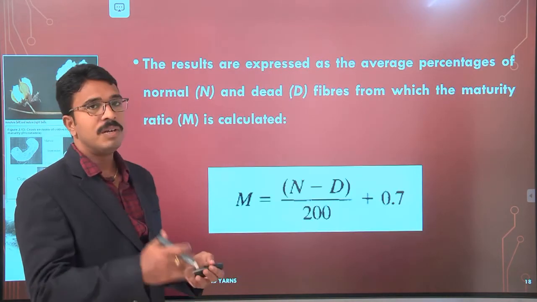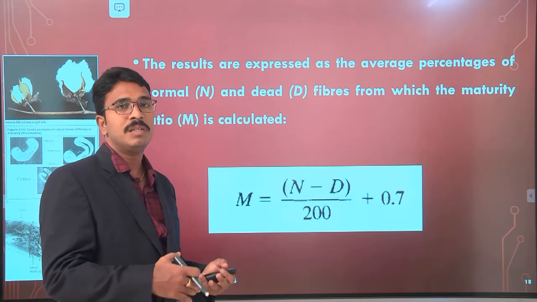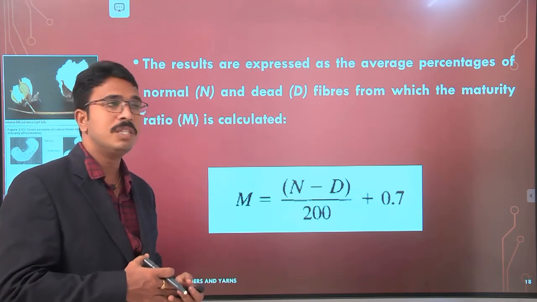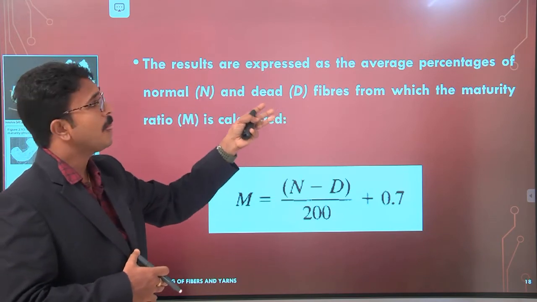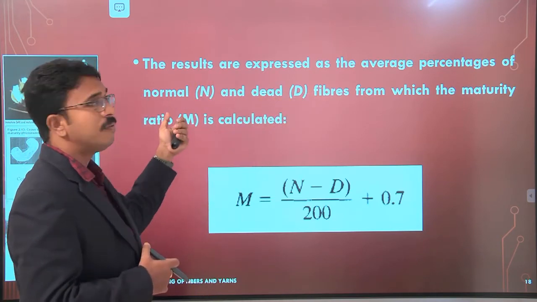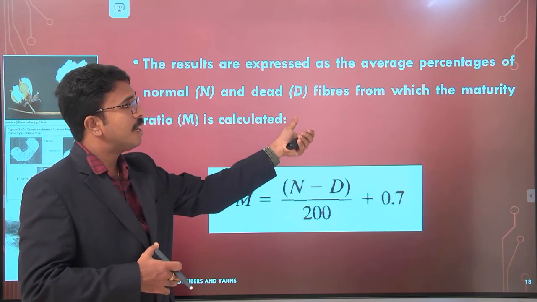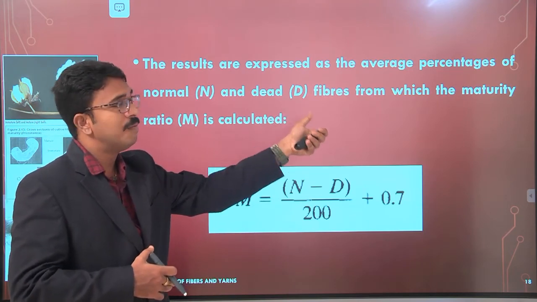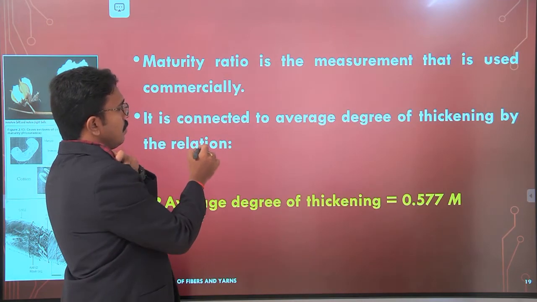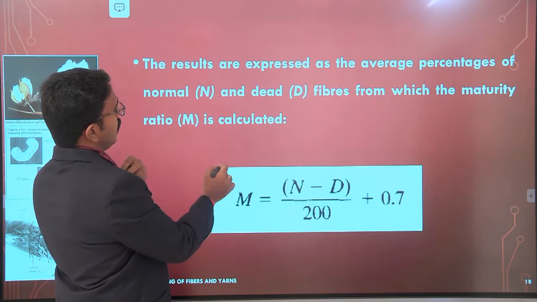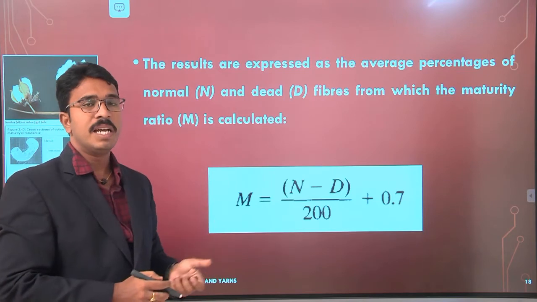The results we get from this NaOH swelling method are expressed as the average percentage of normal fibers and dead fibers, from which the maturity ratio, M, can be calculated.